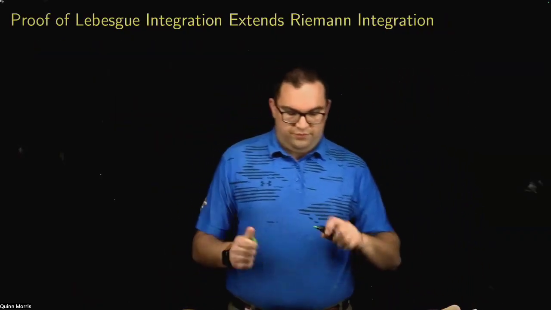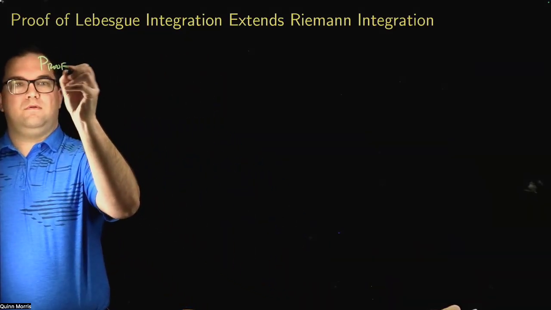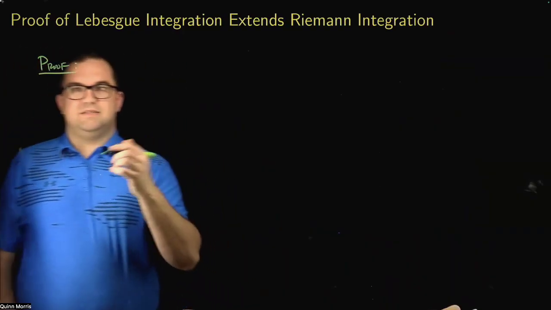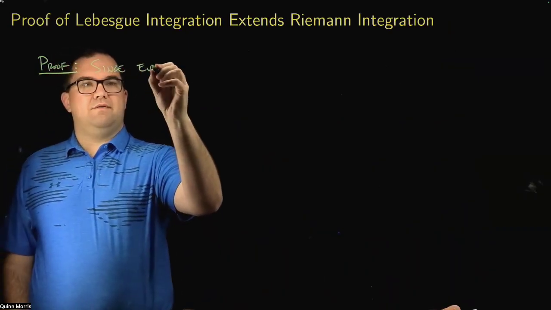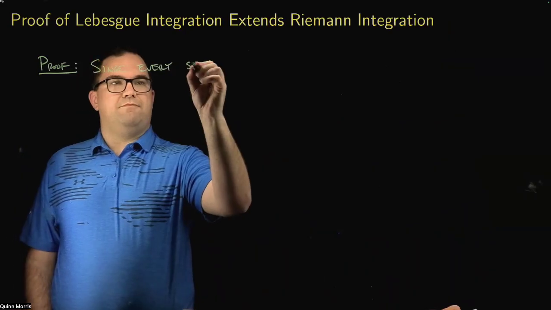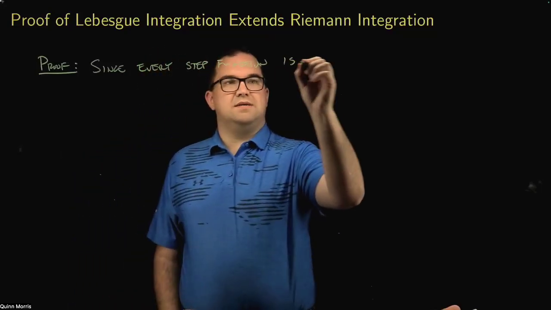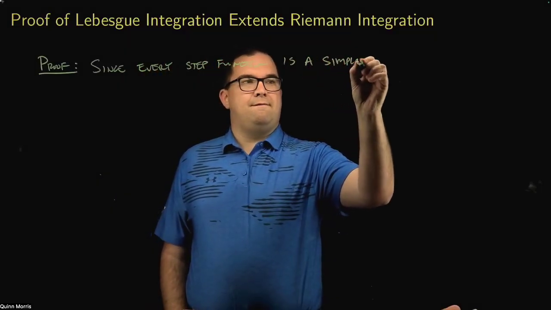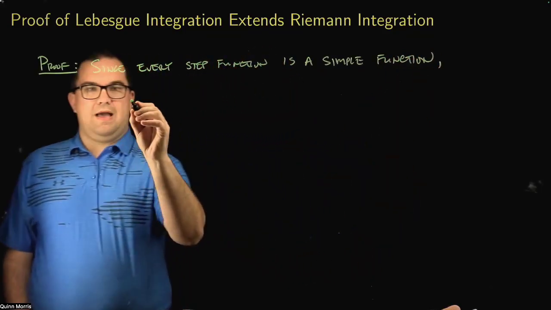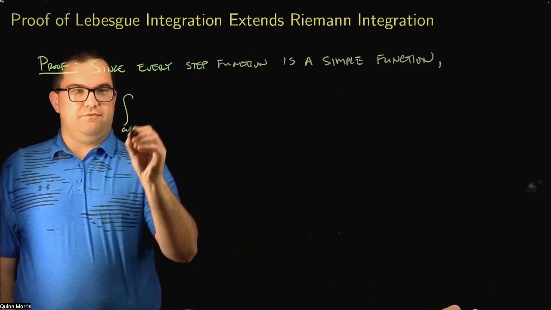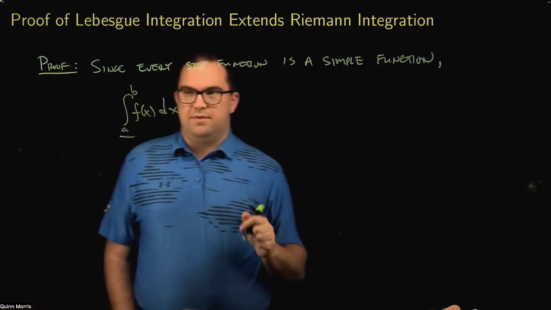So how does the proof go? All right, so here's the proof. Now, the way the book states it is essentially since every step function is a simple function, then we have, and now I'm just going to write down this series of inequalities we just had, cutting out sort of the middlemen.